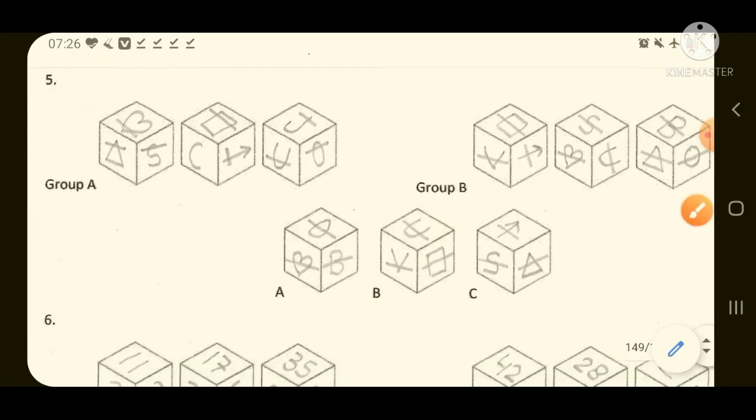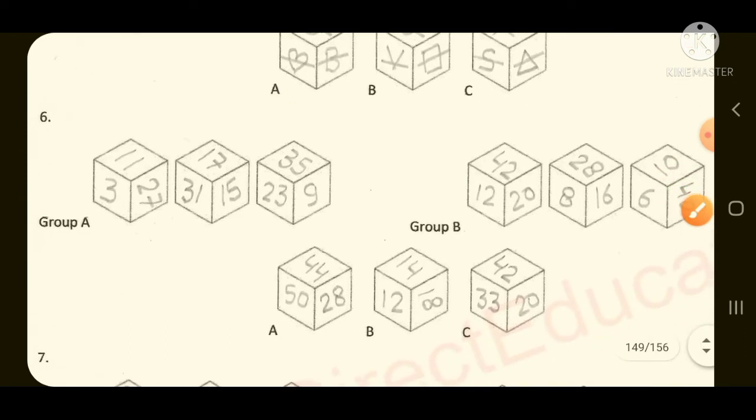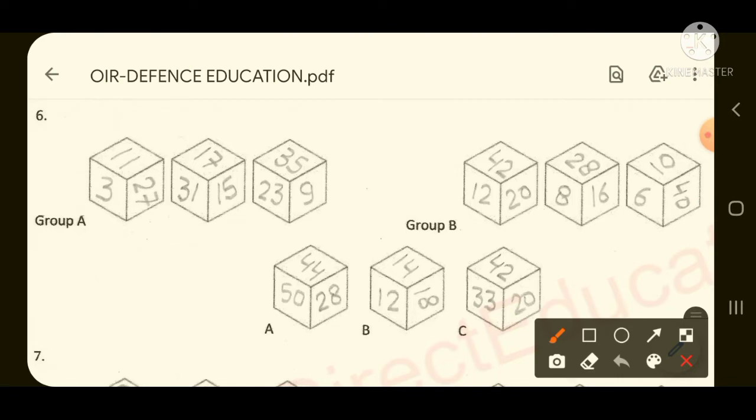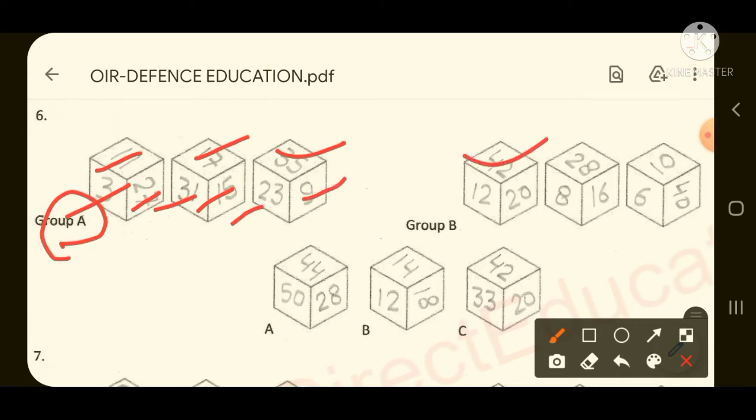I hope all of you understood till question 5. Now we will come to question number 6. If you see question number 6, a few numbers are mentioned on the top and different faces of the cube. Like if you see group A, here 11, 27, 3, 17, 15, 31, 35, 9, 23 are there. And if you see group B, then here 42, 20, 12, 28, 16, 8, 10, 46.